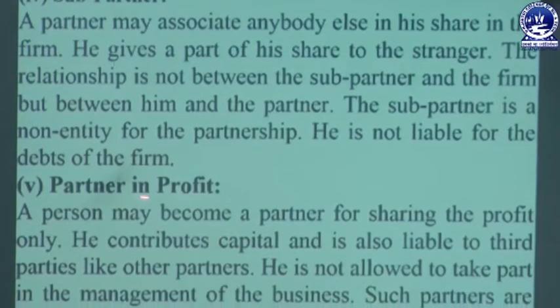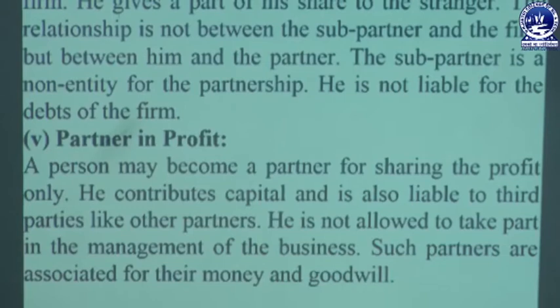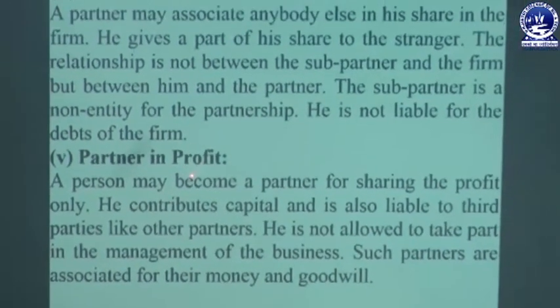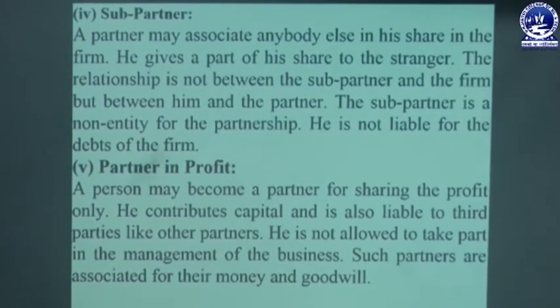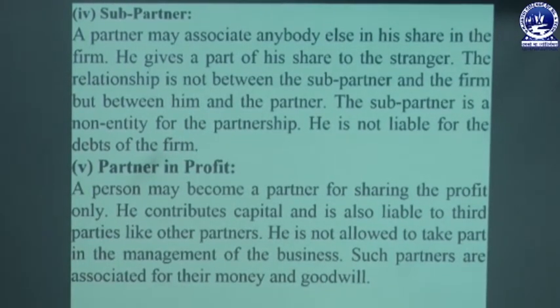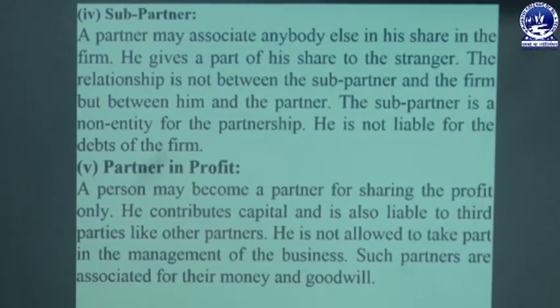Then next is the partner in profit. A person may become a partner for sharing of profit only. He contributes capital and is also liable to third parties like other partners. He is not allowed to take part in the management of the business, and such partners are associated for their money and goodwill. So a partner in profit means the partner who takes only the sharing of profit, and that partner is known as partner in profit. He contributes capital and is also liable to third parties, but he is not liable for any amount of loss if the business has suffered. He takes only when there is profit. That's why it is known as partner in profit.